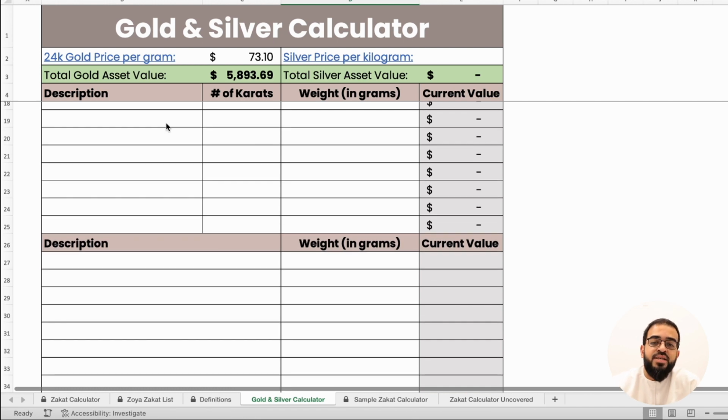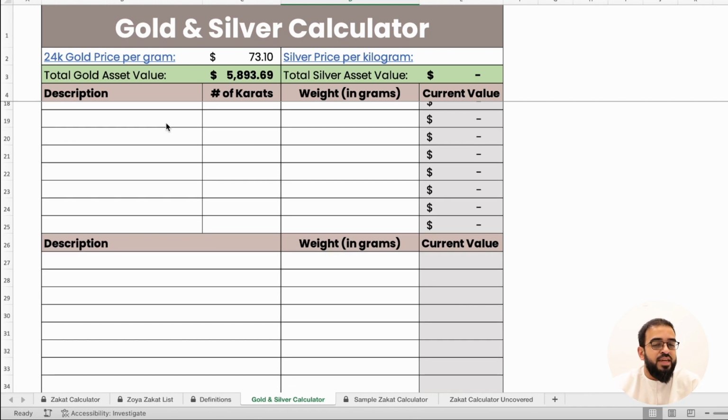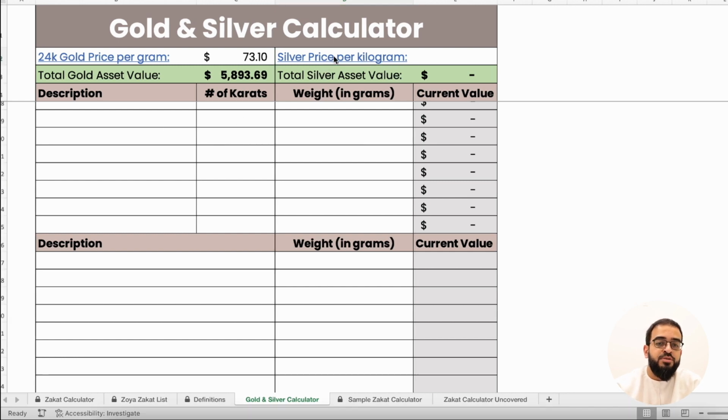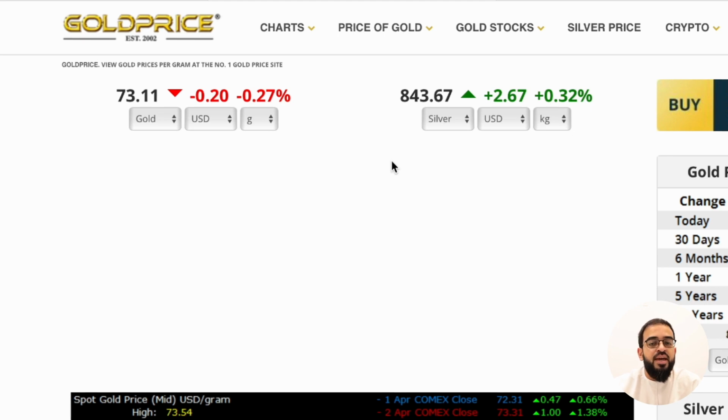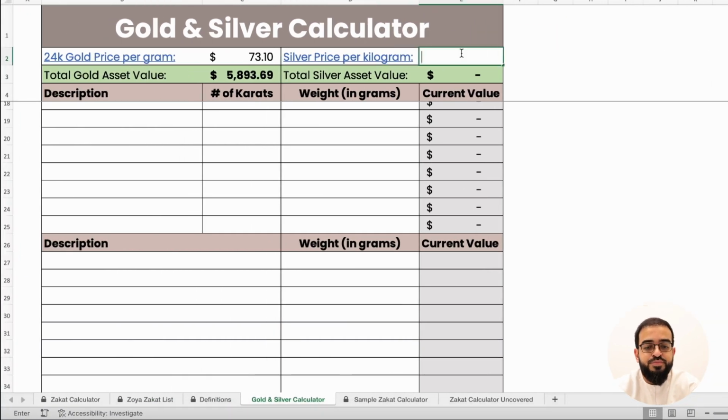Similarly, the same thing applies in the silver section. Carats don't really directly apply to silver, and so we look at the silver price per kilogram. It's on the same website, and it says $843.67 is the silver price per kilogram. And so we can put the same thing here. In the description, we put in, for example, necklace. The weight is 20 grams, and so it would calculate the value of that necklace to be $16.87.